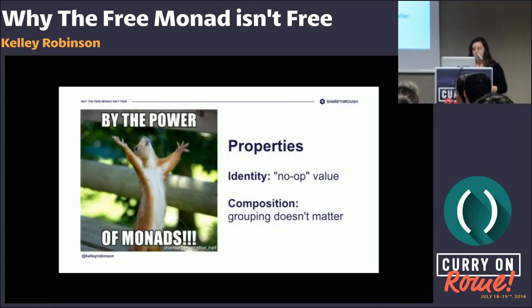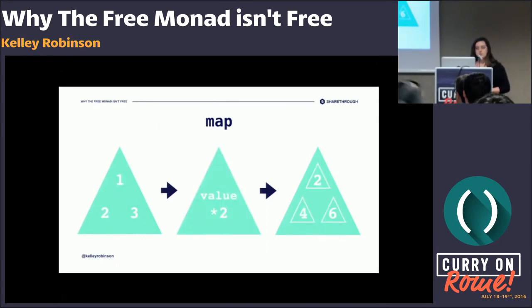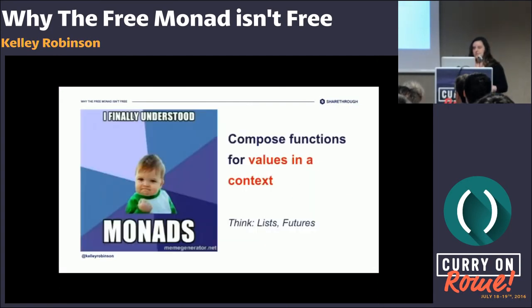So if we look back at our picture example for functors, this is what it looked like when we were mapping with a function. But what happens if that function that we're mapping with also creates a new context, like we saw here? If you map this, then you're going to be left with some nested triangles. The reason that flat mapping and monads are useful is because it does flatten those contexts. When you flat map over this kind of operation, you're left with a flattened context in a single triangle. And that's why monads are useful.